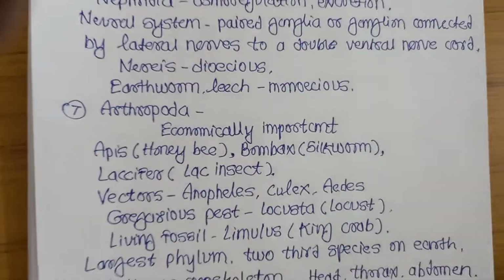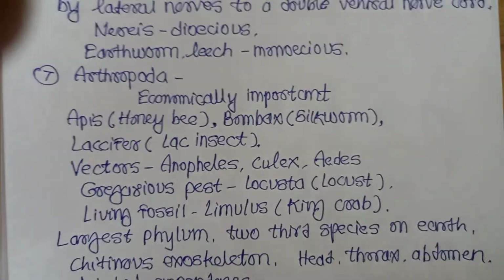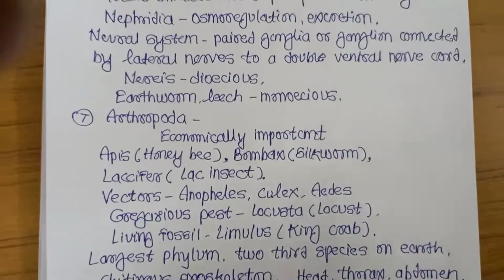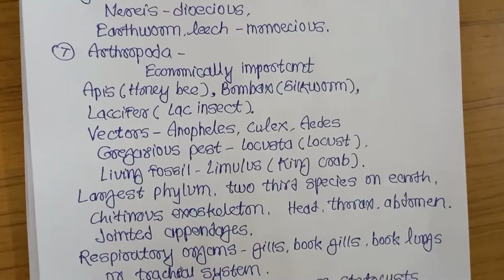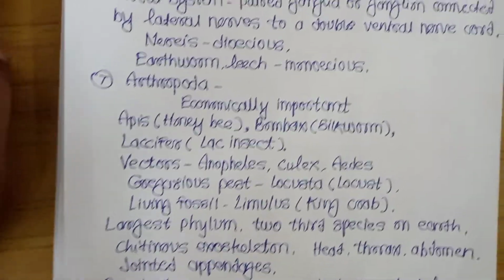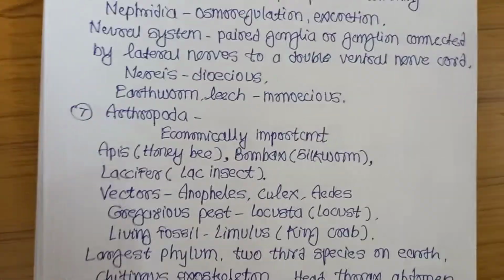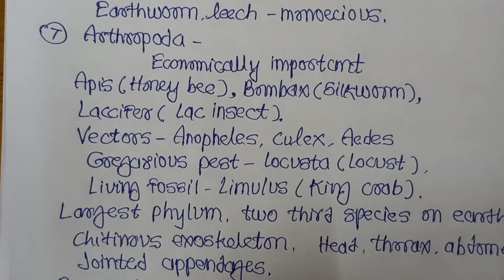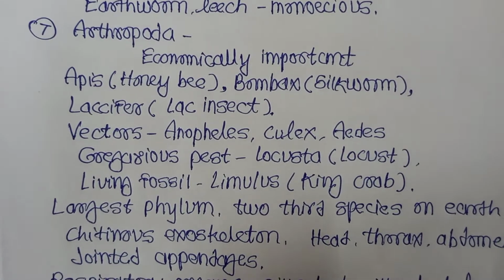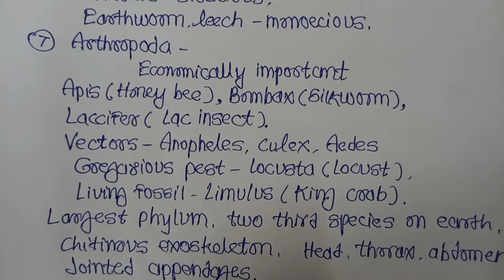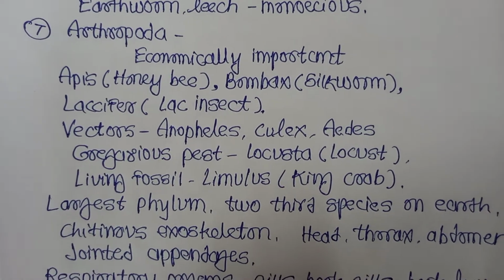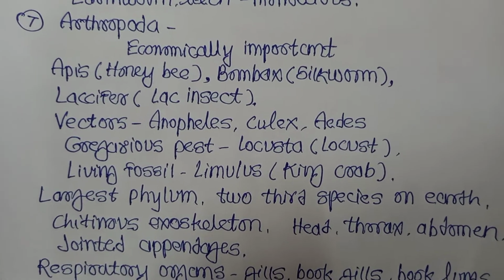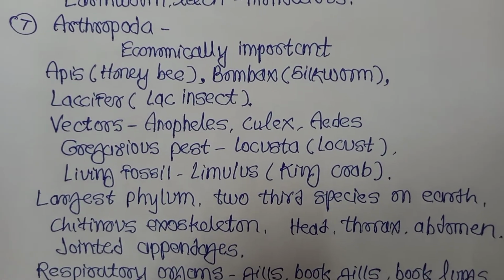Then Arthropoda. How are arthropoda? Jointed legs animals, we can say. Some are economically important, just like Apis, honeybee, Bombyx, silkworm, Laccifer, lac insect. All these are economically important species. Then some species produce disease, acting as vectors: Anopheles, Culex, Aedes. Then a gregarious pest, Locusta, locust. The living fossil of arthropoda is called Limulus or king crab.